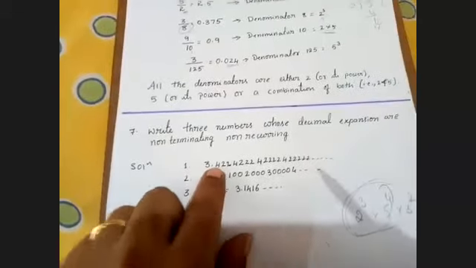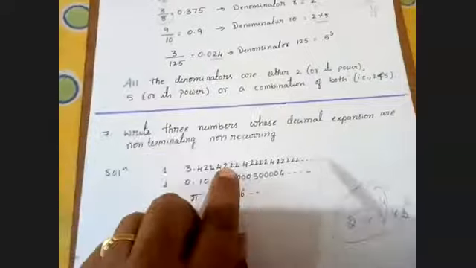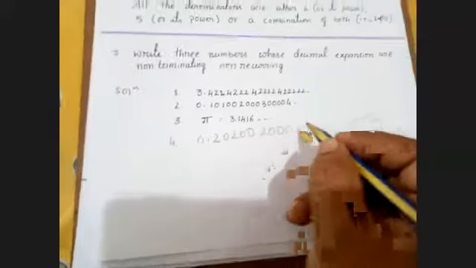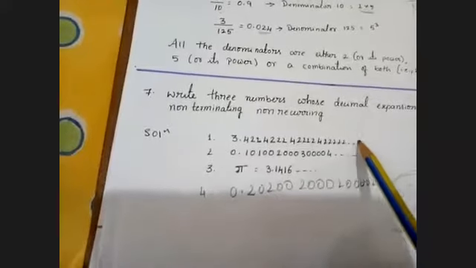So you can take any example. I've taken the first example, 3.422, 4222. It is not repeating here. Double 2 are there, here triple 2s are there. You can take infinitely many examples. I can take the fourth example as 0.202000, 2000, 20000002, etc. Anything like this is non-terminating. If you don't show the dots, that says terminating. Show the dots like this, that says the numbers are continuously coming.